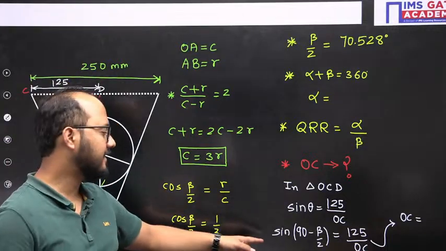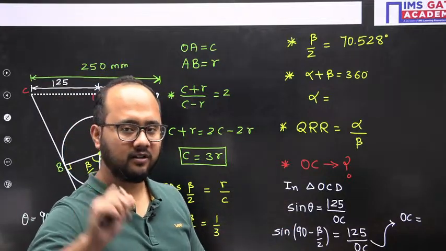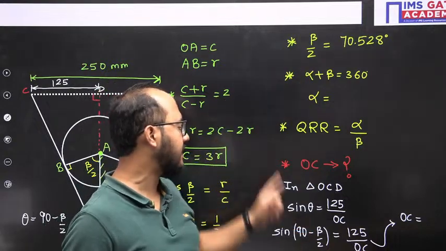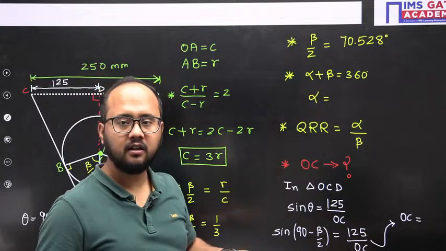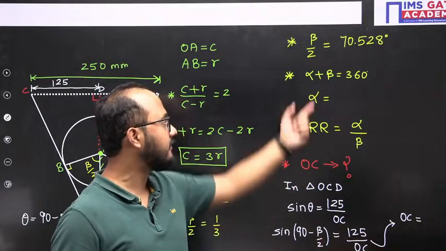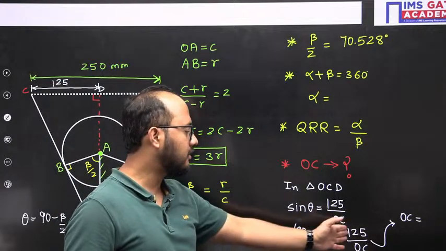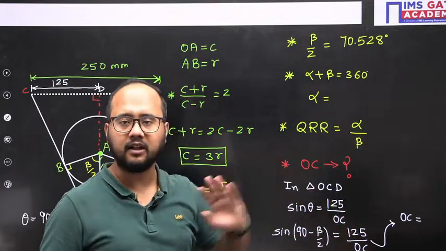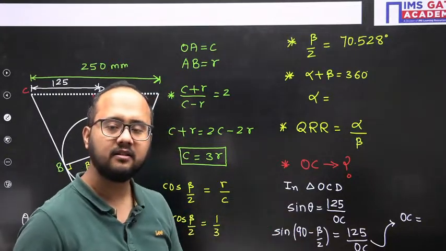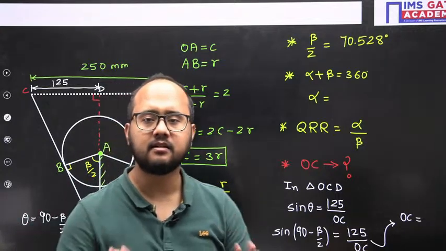See, you don't need to put the beta by 2 value. Actually, two kinds of students will be there. One will say, okay sir, beta by 2 we have already calculated, so sin of 90 minus 70.528. They will do that subtraction, then calculate the sine of that value, then use 125 divided by OC, and then calculate OC. But try to understand, sin of 90 minus theta becomes cos theta.